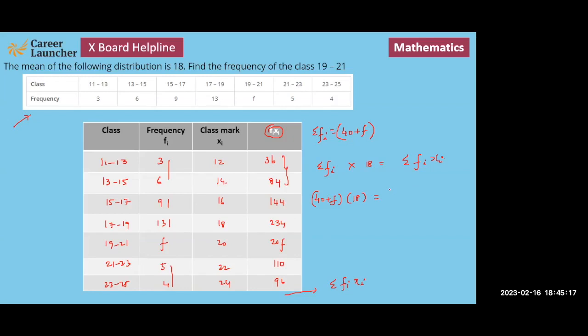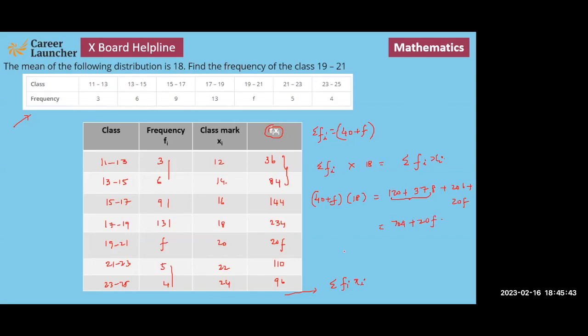So we have 120 plus 378 plus 206 plus 20f. So this adds up to 498 and 204, that's going to be 704 plus 20f.